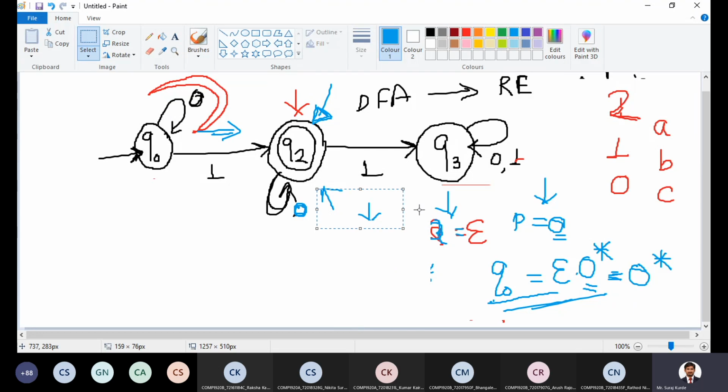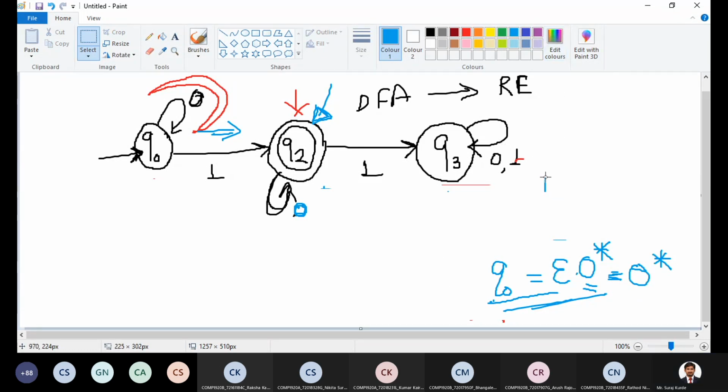We'll solve examples once we get familiar with the concept. So this is the regular expression. I will keep it as it is. Okay, now for Q2. Q2 is reachable from Q0. How? If input is 1.